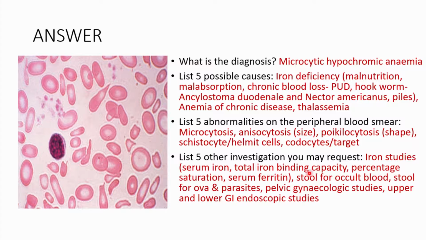You may take some stool for occult blood in case this person has a bleed. You may take stool for ova and parasites in the case of Ancylostoma duodenale and Necator americanus. You may do some pelvic gynecological studies in view of this woman being a female, and then they could be bleeding, it could be fibroids. And then, of course, do an upper and a lower GI endoscopic studies to see if there's any peptic ulcer disease or any tumors in the GIT.